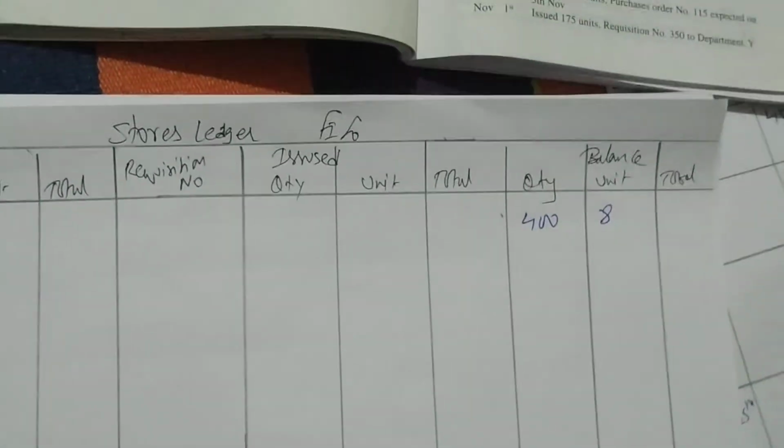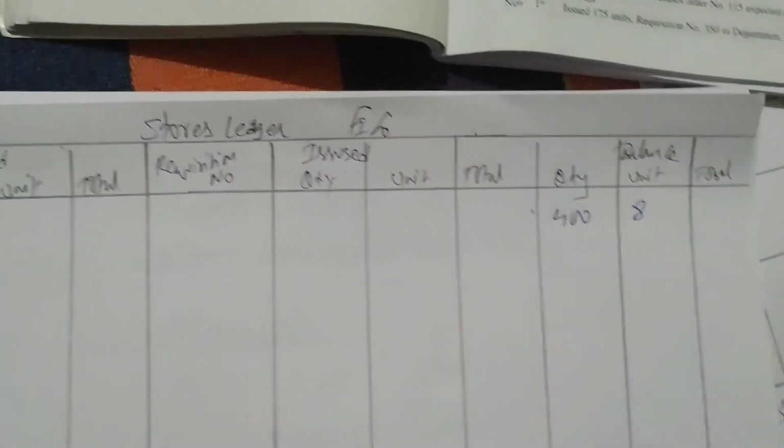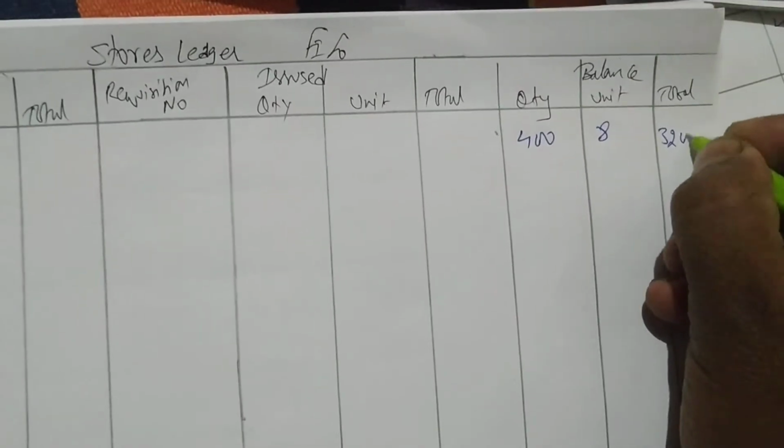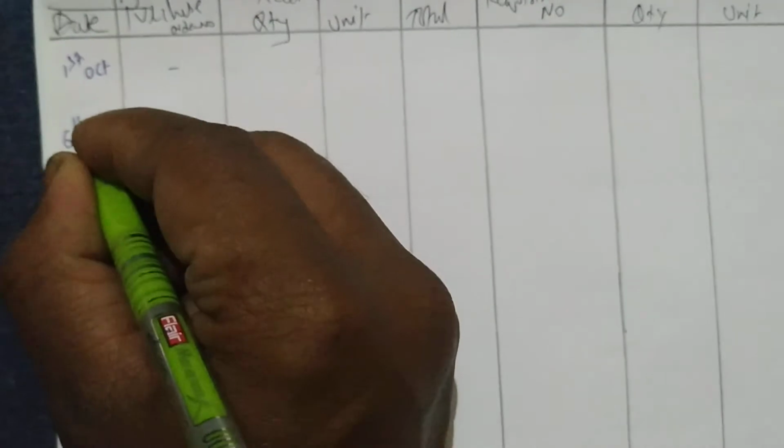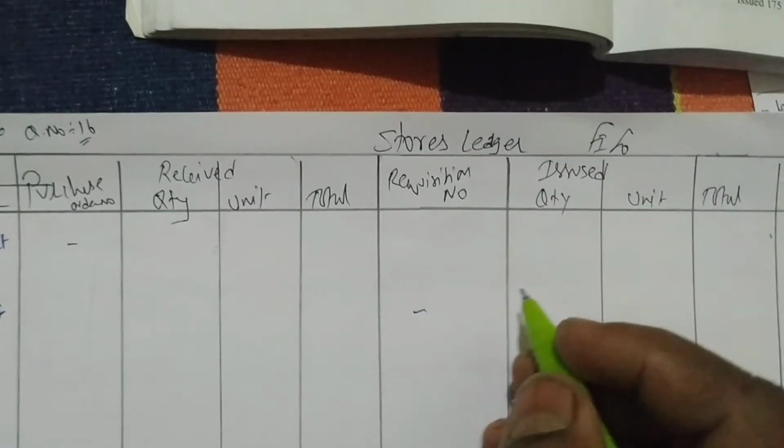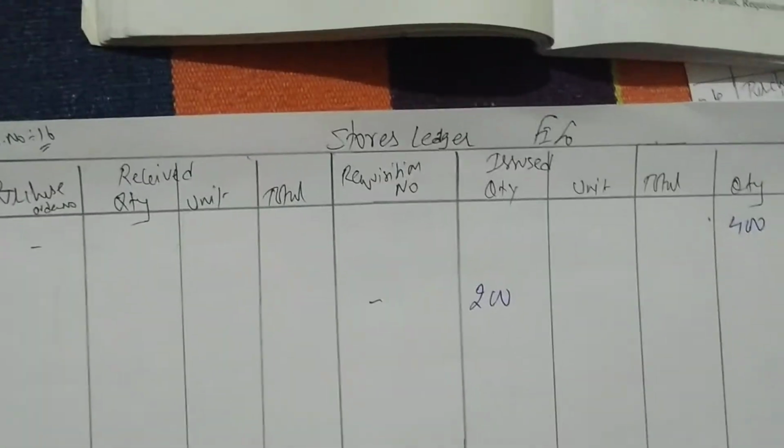Multiply 400 into 8, 3200 worth of materials we are having. Next, 6th of October is issuing 200 units. So 6th of October issued, no requisition number. How much quantity is issuing? 200. Obviously, from 400 only we can issue.